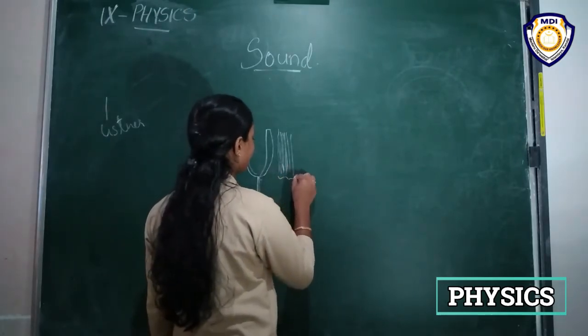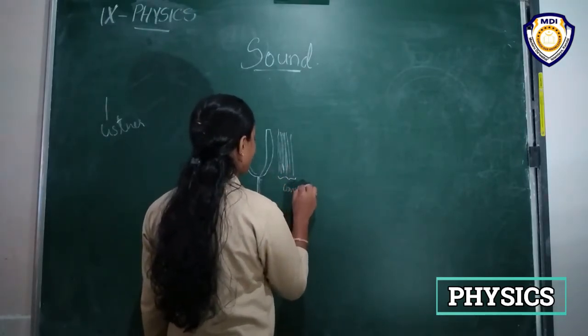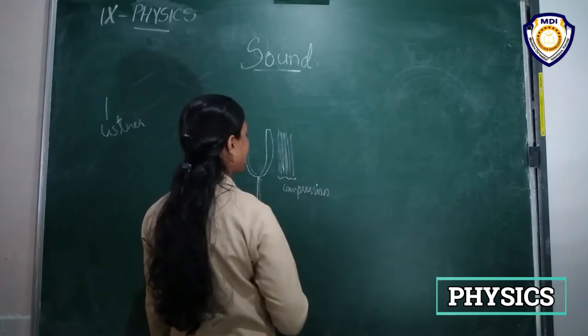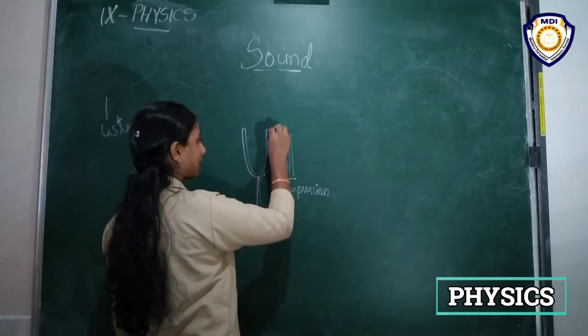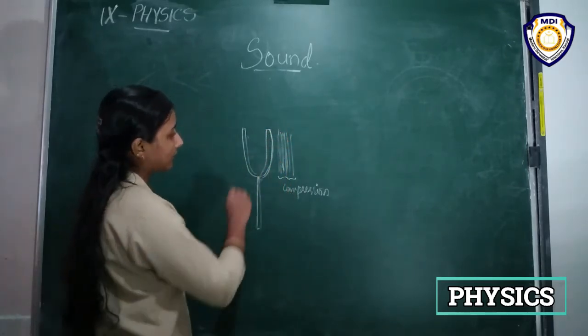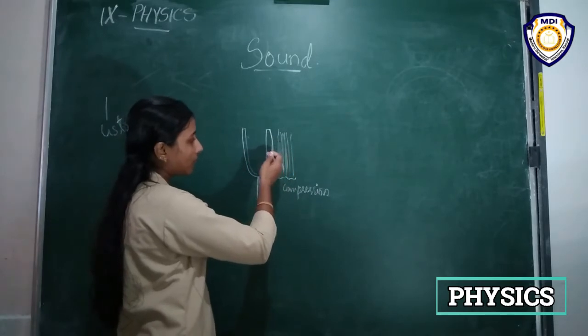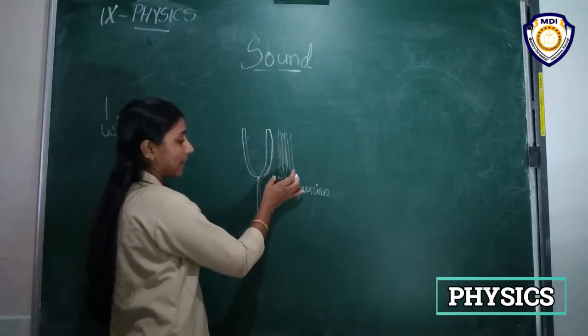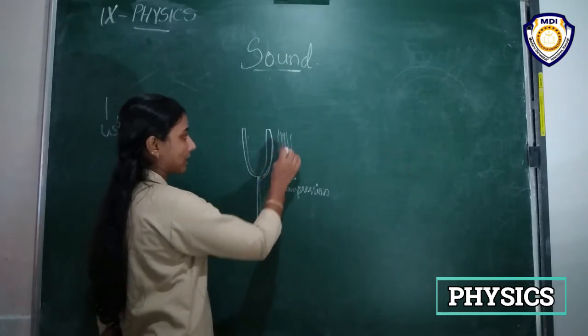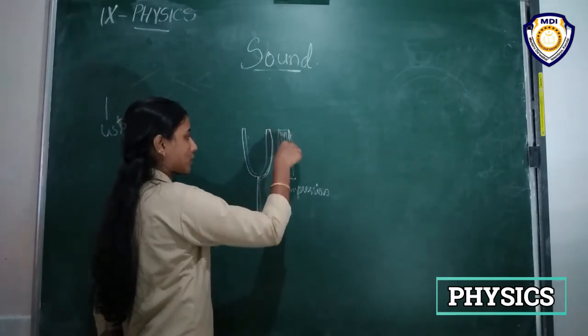So consider this is a compression region. The air that is nearest to this vibrating object, when the object moves forward, is made to compress. The air in front of it is compressed and it produces a compression region.